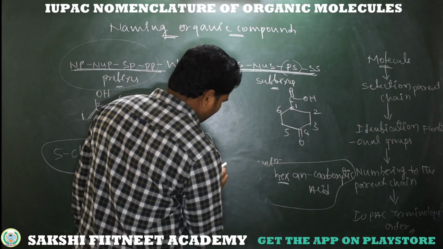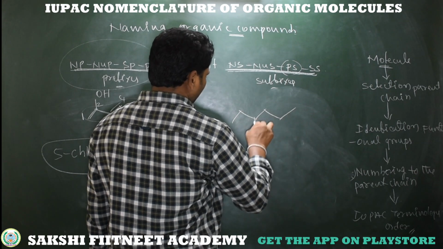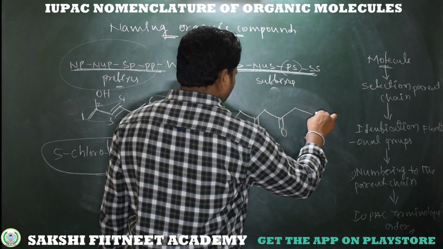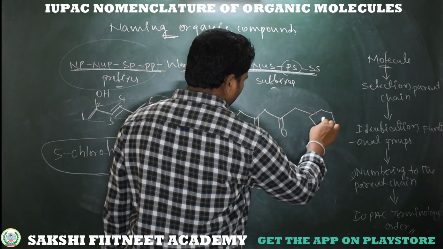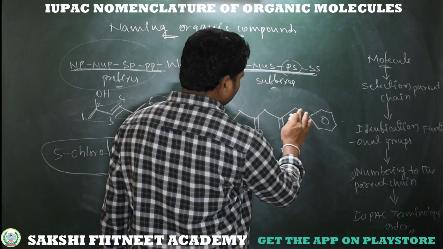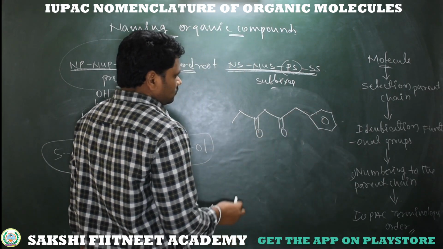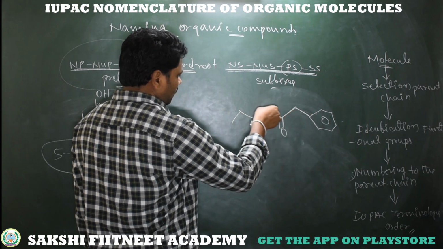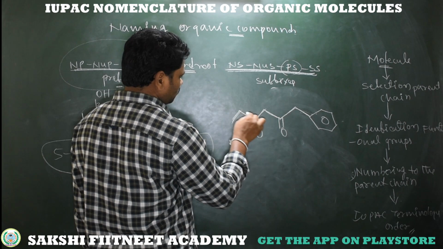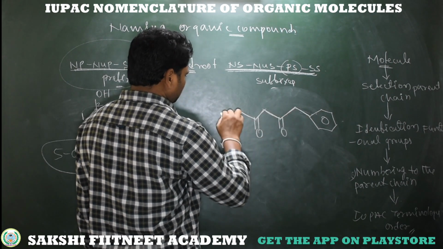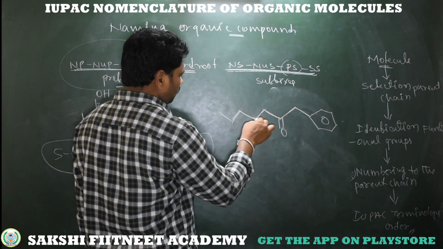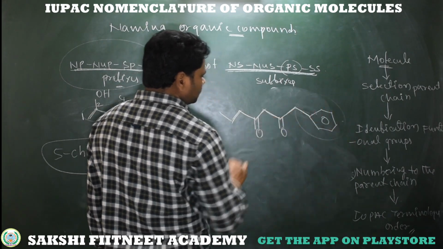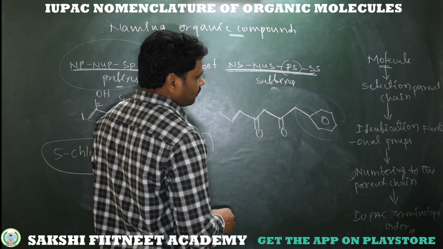Like here, I am taking another example. See here, this is a molecule. Now, selection of the parent chain: simply I am selecting this as the parent chain. That means 1, 2, 3, 4, 5, 6, 7. At the terminal carbon we have a phenyl substituent. Here we are taking this benzene as a phenyl.